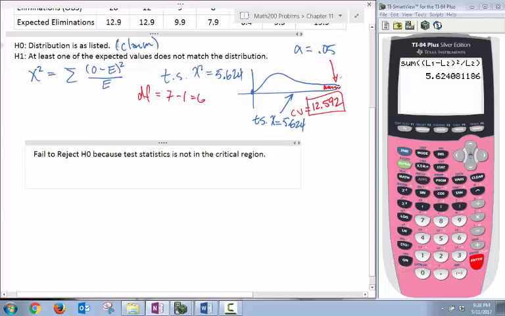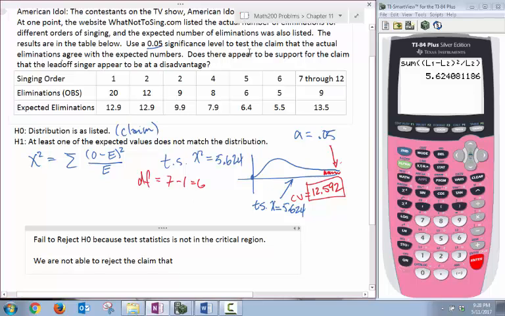Our claim was that the distribution is as listed, and since we failed to reject, we are not able to reject the claim that the actual eliminations agree with the expected numbers.